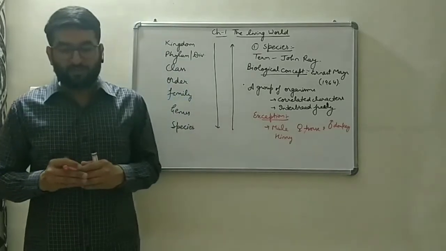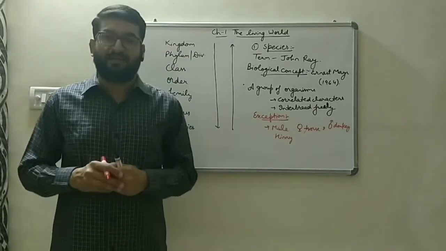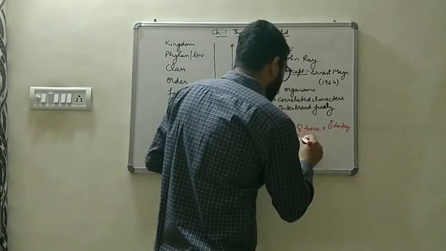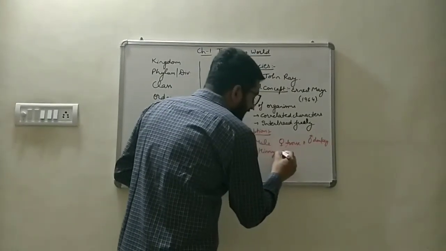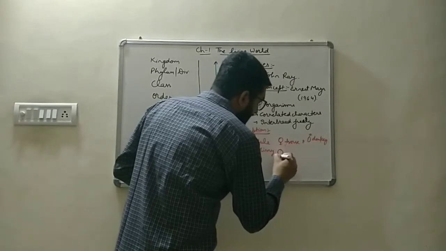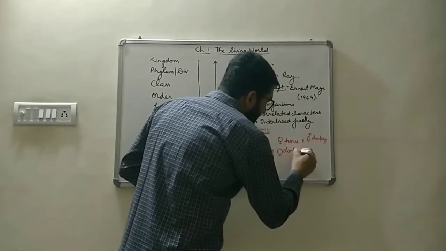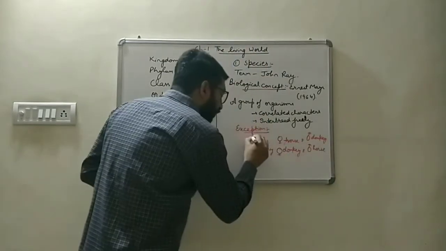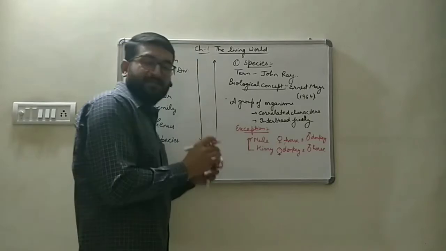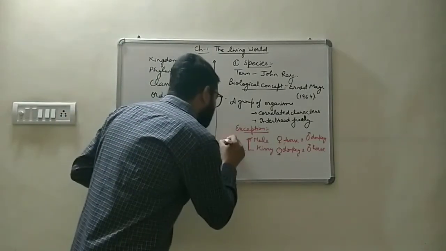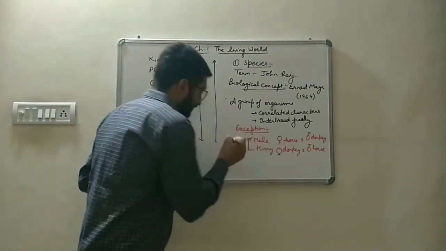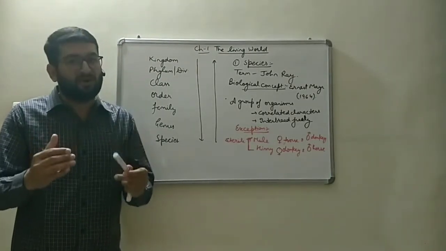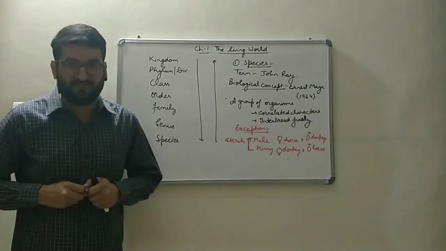Whereas hinny is produced between a female donkey and a male horse. Both of these interspecific hybrids are sterile. So it's a different species, but it is a sterile species. That is, it cannot give rise to new organisms.